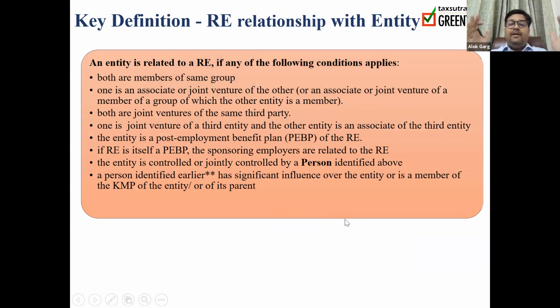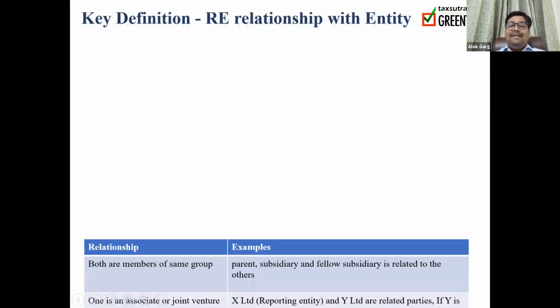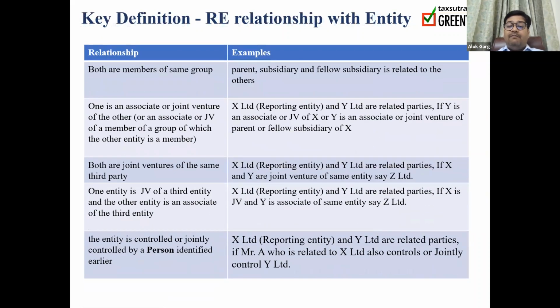So when A Limited and B Limited are related parties, we have to discuss that. First of all, an entity is considered a related party with the reporting entity if both are members of the same group. What is meant by group? Group means parent, subsidiary, and fellow subsidiary.